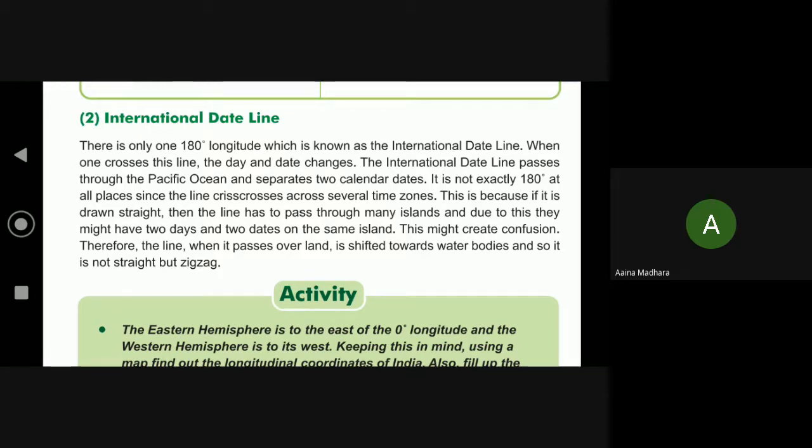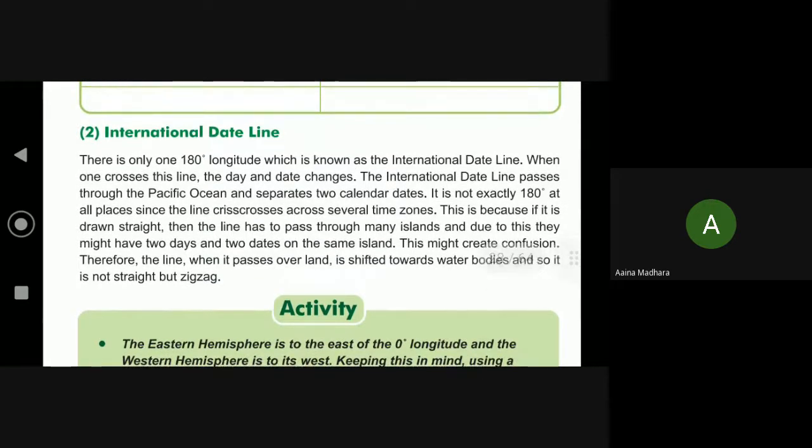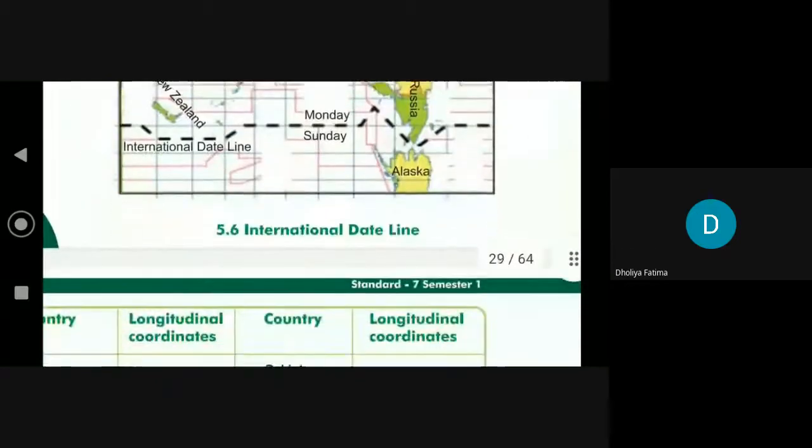This is because if it is drawn straight, then the line has to pass through many islands, and due to this, they might have 2 days and 2 dates on the same island. This might create confusion. Therefore, the line when it passes over land is shifted towards water bodies, and so it is not straight but zigzag. Okay. Understood everyone? Any doubt till here? No, ma'am.